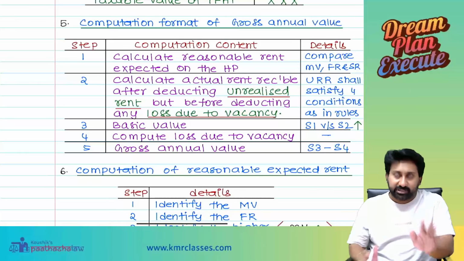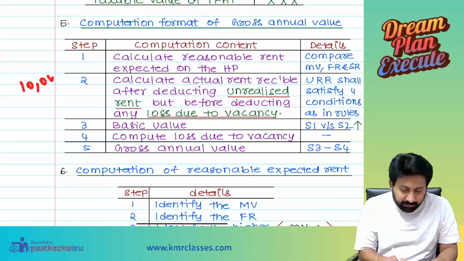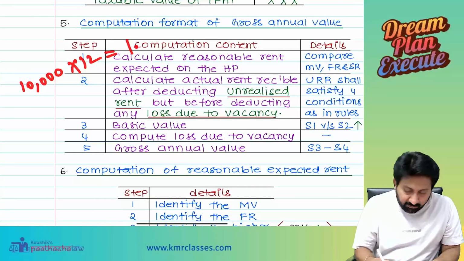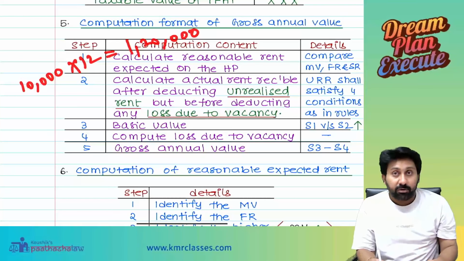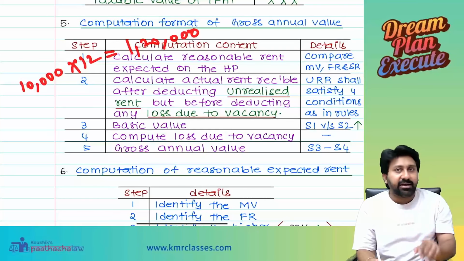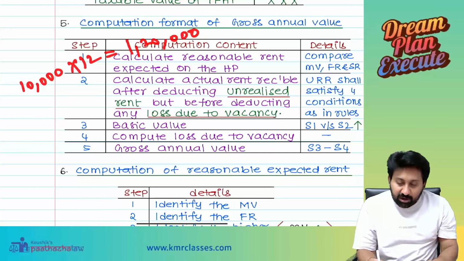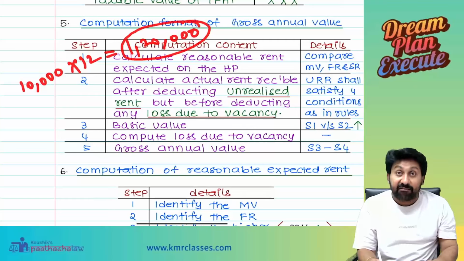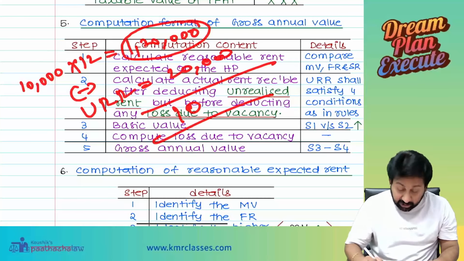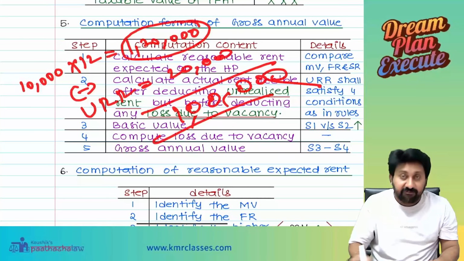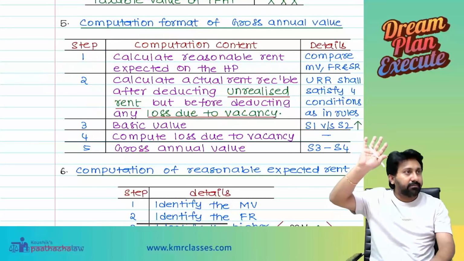Government is not a sadist. 10,000 rupees per month into 12, 1,20,000 you should have collected. But that fellow cheated you. He ran away, 2 months rent he did not pay. This is called the actual rent receivable. From this, we deduct the unrealized rent of 20,000, and 1 lakh we will consider. Everybody understood the concept clearly?